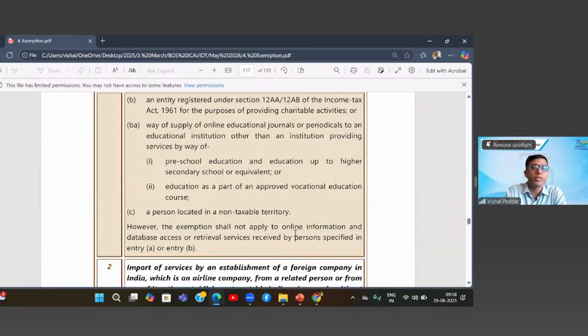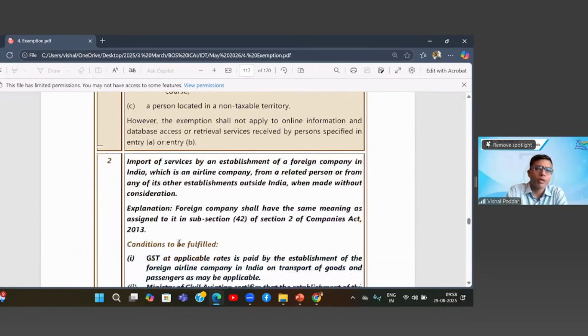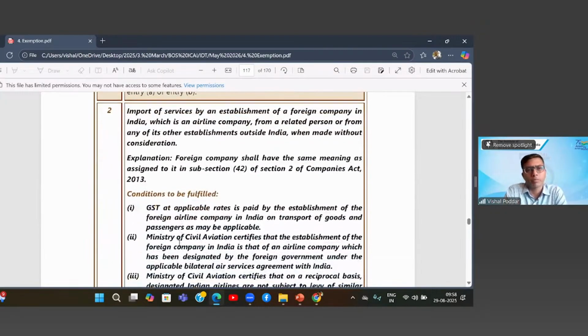The only exception is where this foreign service provider is providing OIDAR services, and these OIDAR services are received by persons specified in A or B, then that is what is taxable. Other than that, all other services provided by a foreigner to an Indian are exempt.